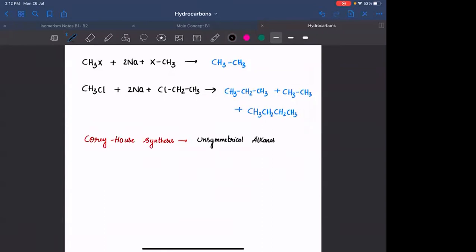We will study about it later: what is meant by Corey-House synthesis and the reagents used. For now, remember, if you want to form unsymmetrical alkanes, you cannot do that with the help of Wurtz reaction, because I am forming more than one product, and all of these being alkanes, they will have close boiling points, hence I cannot easily separate them. Is that clear? Okay.